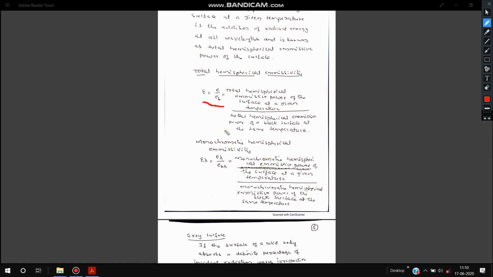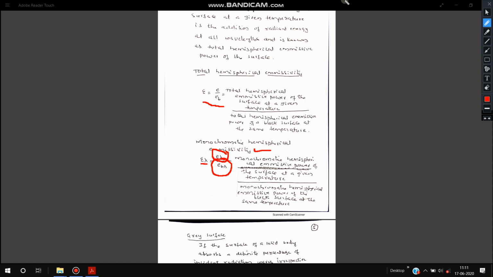Similar to total hemispherical emissivity, we can also define monochromatic hemispherical emissivity. Monochromatic emissivity, denoted by epsilon lambda, is equal to the monochromatic emissive power of any surface divided by the monochromatic emissive power of a black surface.